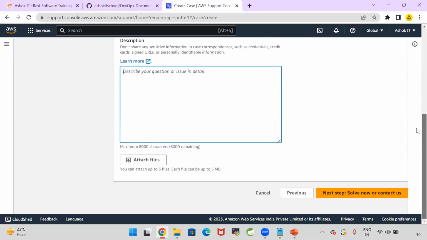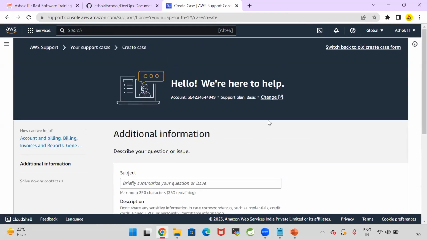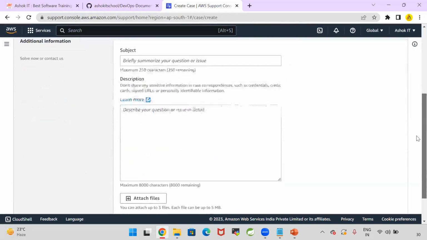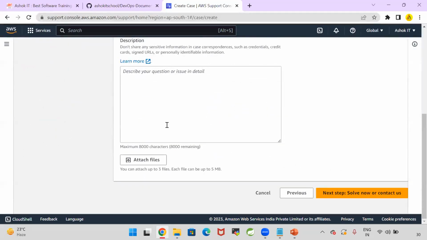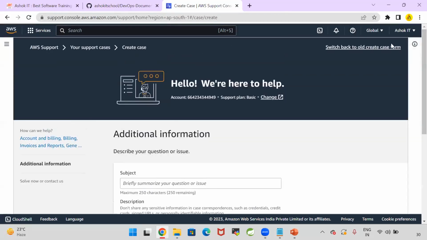Whenever you create a case, immediately the support team will connect with you in the web chat, then and there itself. They will check your account. They will see which services you have used and how much bill got generated. Then they will ask you to delete the cluster. They will ask you to delete all the machines you created, the Linux machines or whatever machines you created in AWS. Then they will make your bill amount 0.